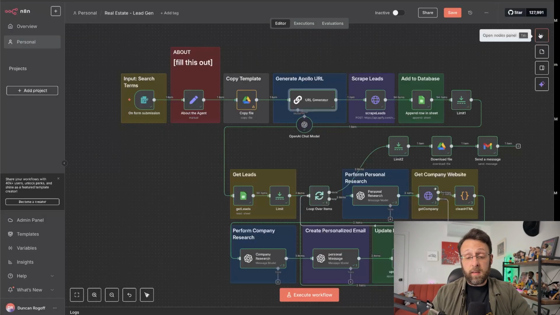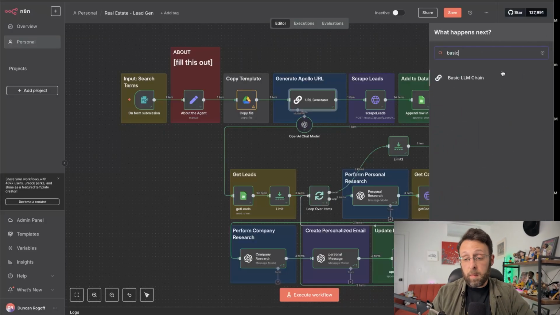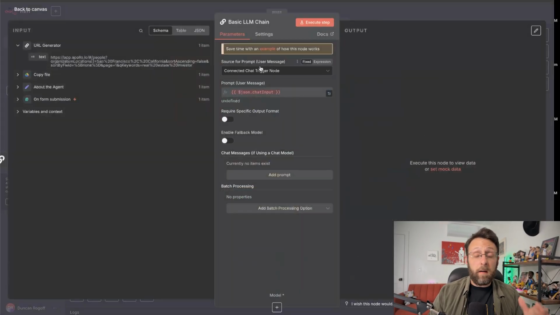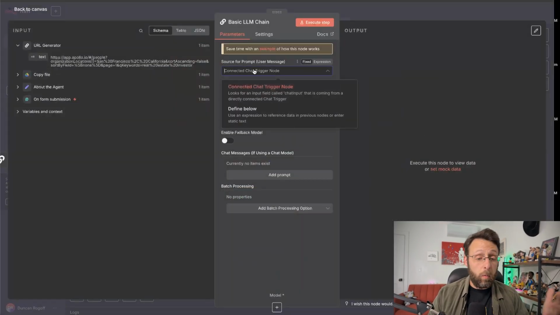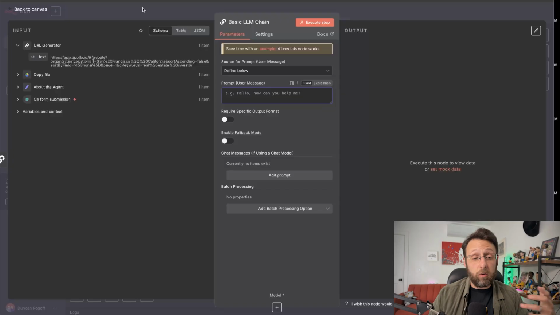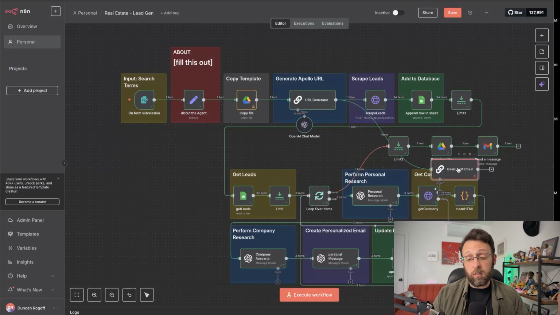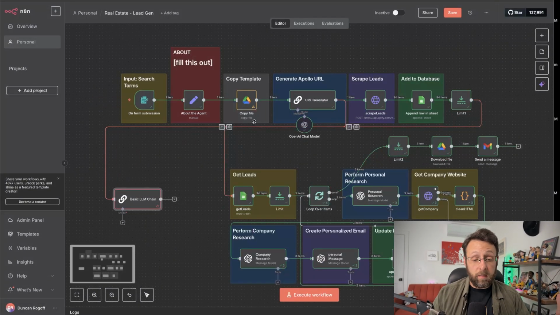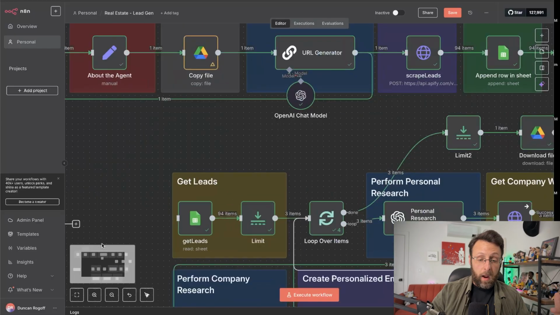And I like using the basic LLM chain. And let me just show you what that is. I can come in here and I can type basic LLM. And I like this because this allows me to hand off files to you or send this to my clients. And you can basically choose whatever model you want to work with. This is basically just like talking to anything like ChatGPT or Claude or whatever. But basically you have the option to swap this out.